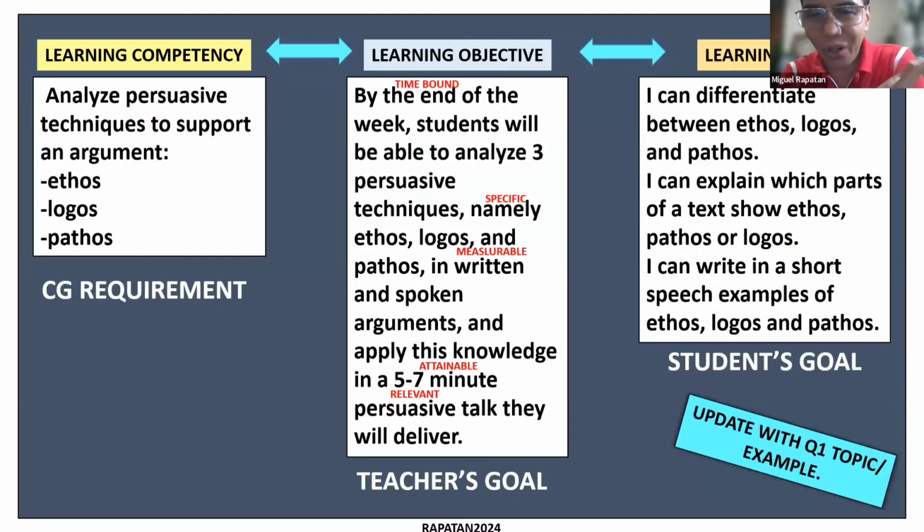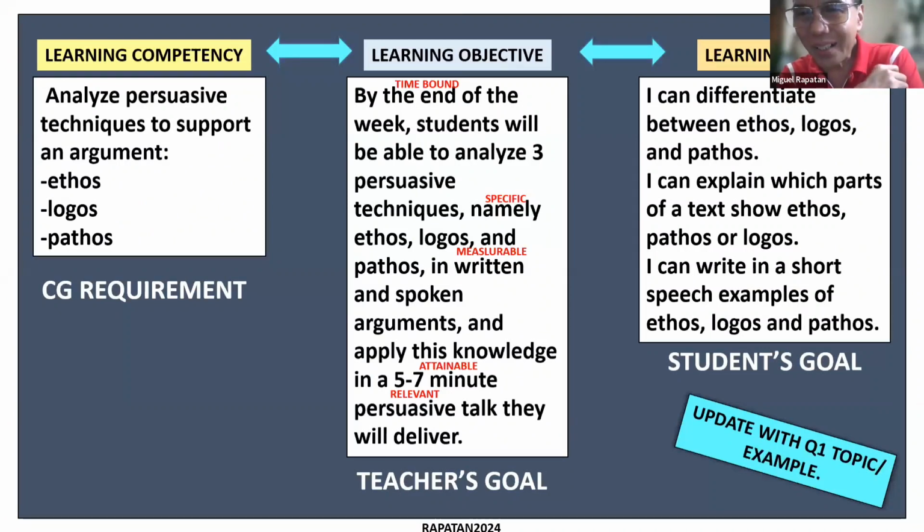So that it will be measurable, and apply this knowledge in a 5 to 7 minute persuasive talk they will deliver, which is attainable. So relevant to the competency.